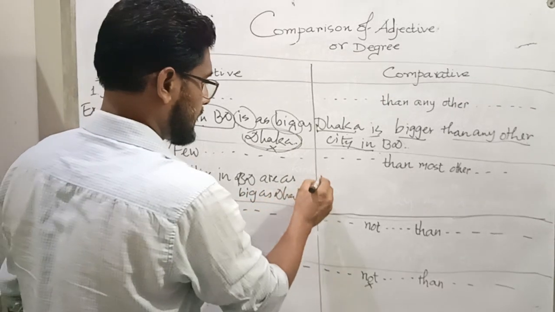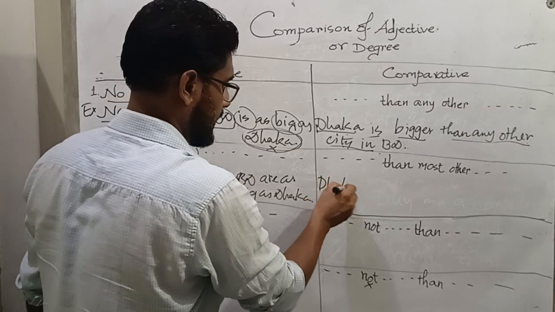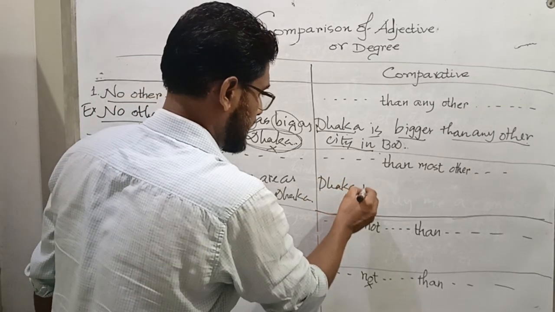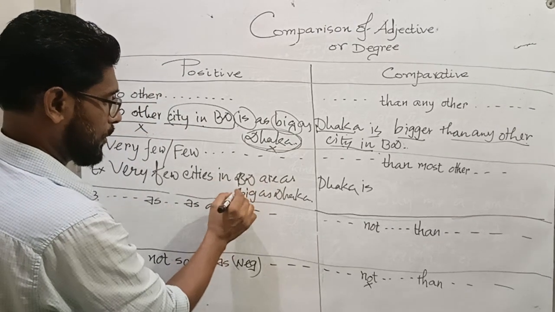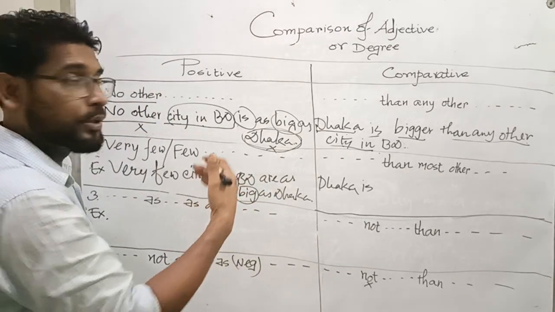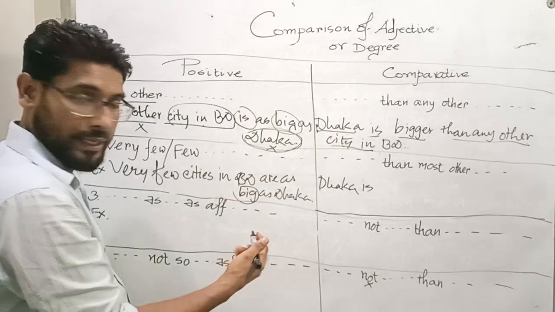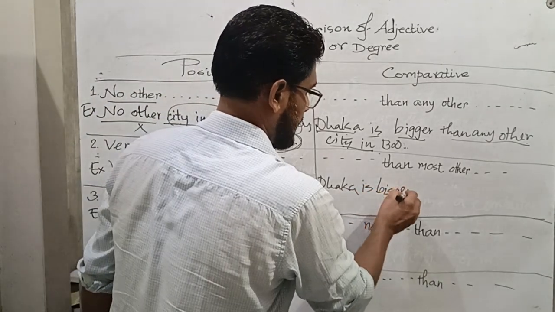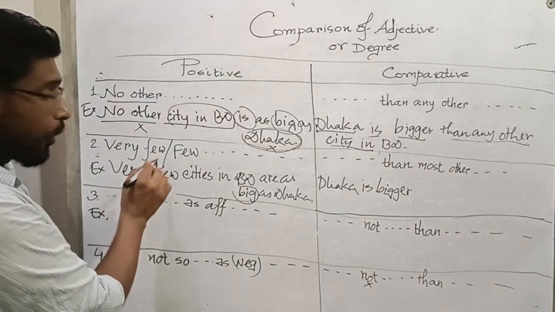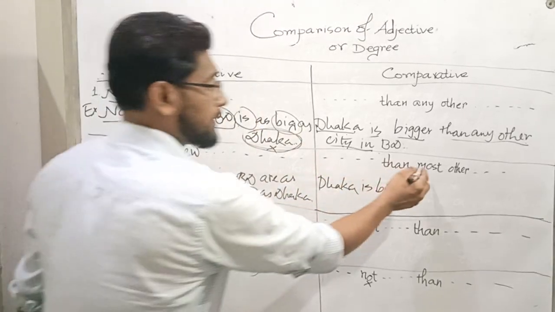Similarly, Dhaka, subject, Dhaka is, adjective big. So in the comparative form, bigger, Dhaka is bigger, and very few or few will be replaced by then most other.